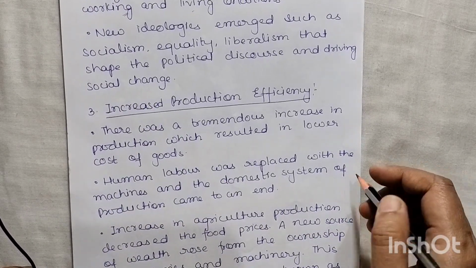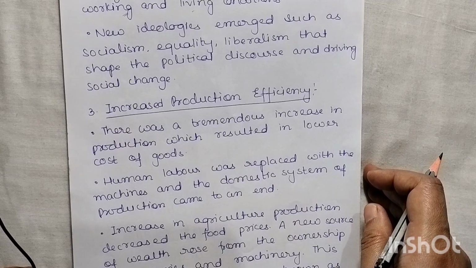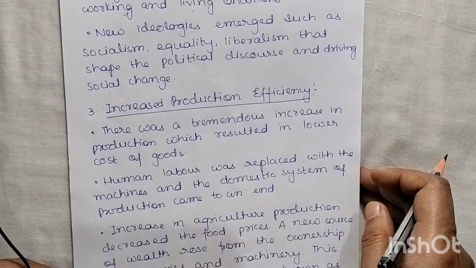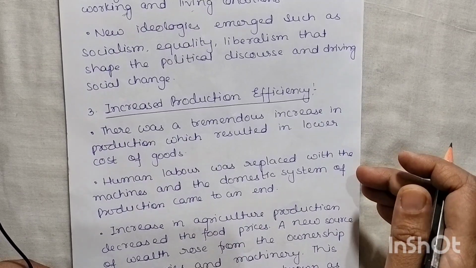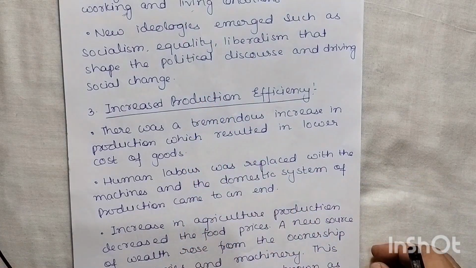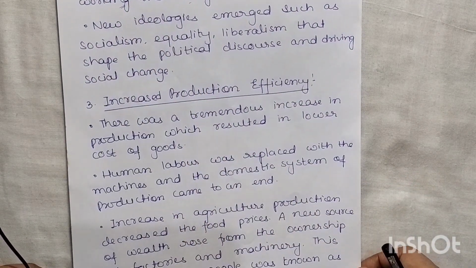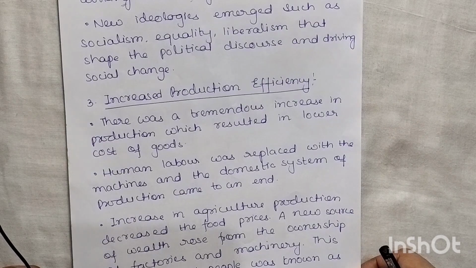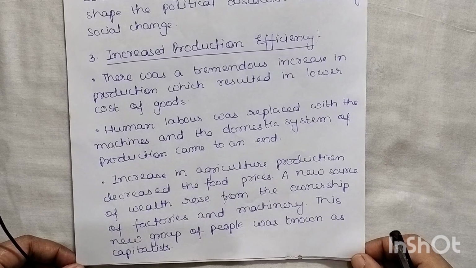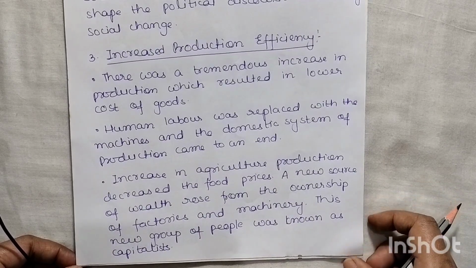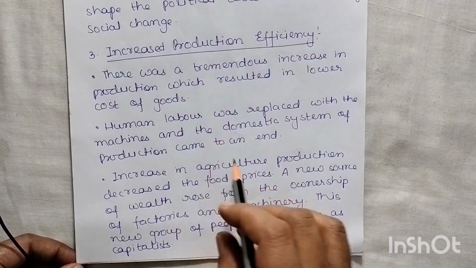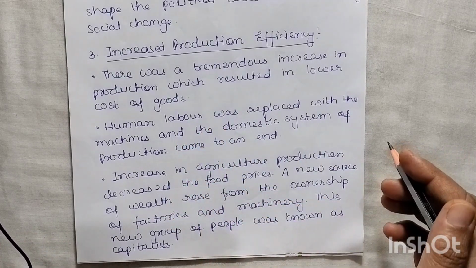Not only this, we have also seen liberalism, that is the rights of the individual, that is the political right. It means this equality should be there before the law, isn't it? So due to this new ideology, we have seen changes in society also; equality was there and liberalism was there, right? So this is the second one, that is the political reform. The third one is increased production efficiency. Since industrialization is there, definitely we are going to see a lot of production, isn't it? So production efficiency has increased.